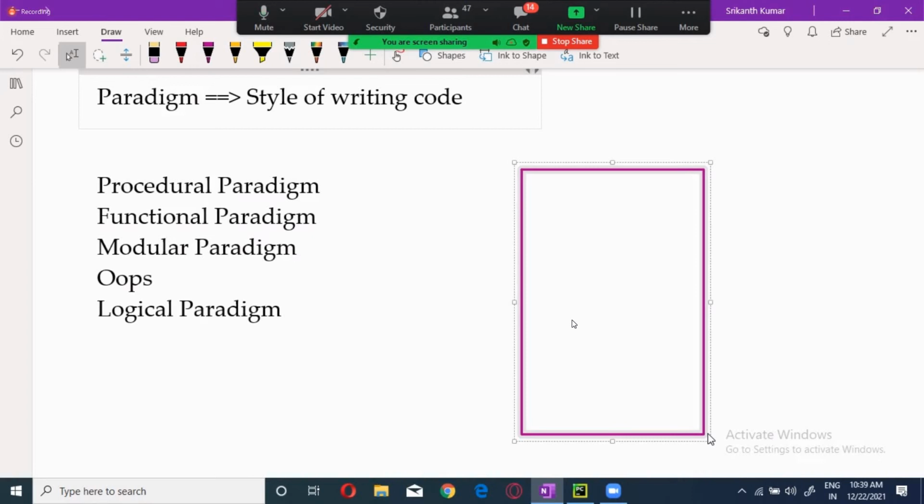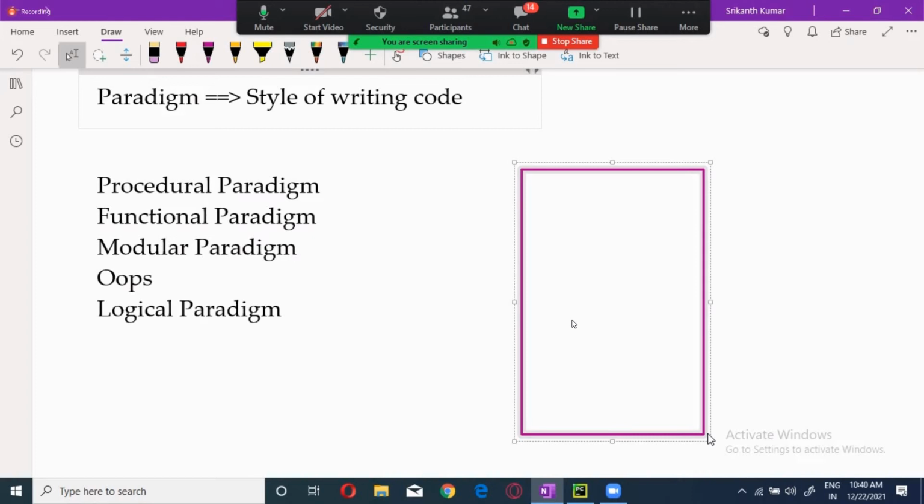Now, the third disadvantage is, suppose these 10 lines are repeated 20 times. I want to add one more line to that, making it 11 lines. How many places do I have to add it? 20 places I have to add.